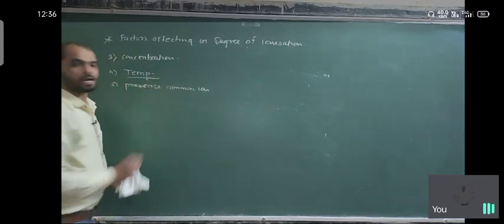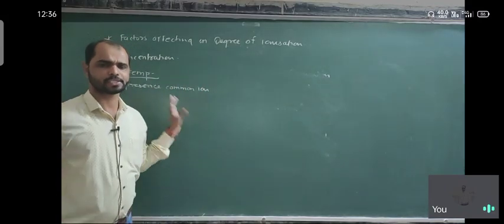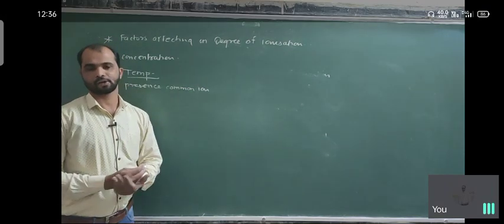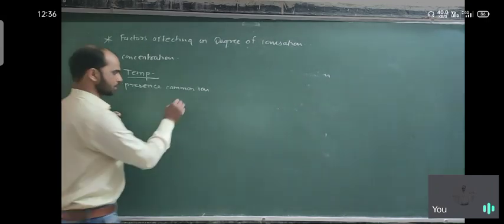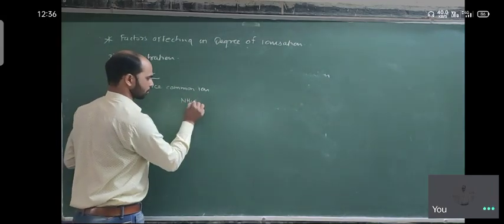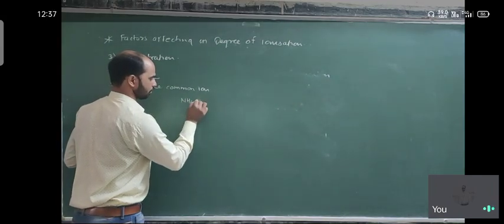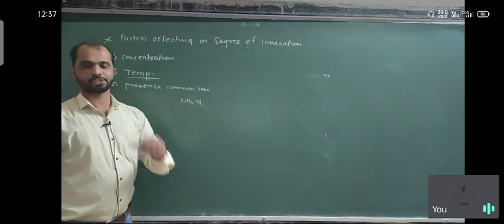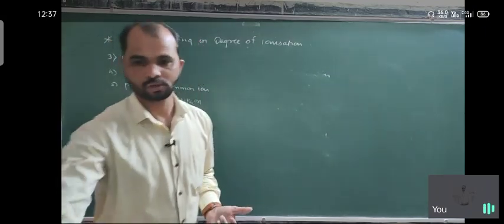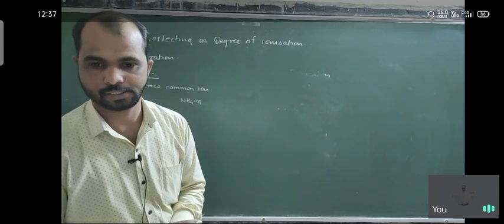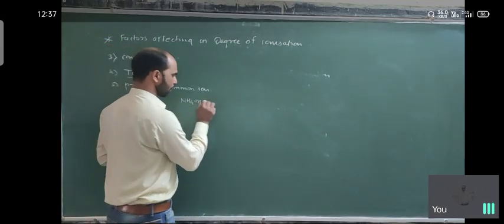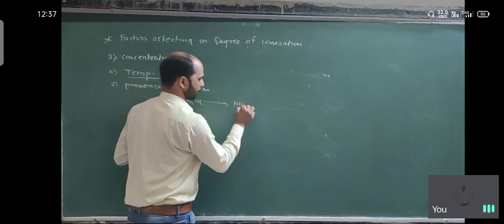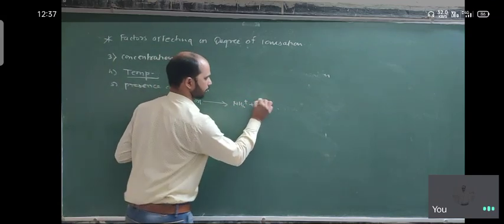What is the meaning of common ion? We will discuss this concept in detail in a later part of the chapter, but here, what does common ion mean? Suppose you consider NH4OH. If you dissolve ammonium hydroxide, NH4OH, it converts into NH4 plus and OH minus.